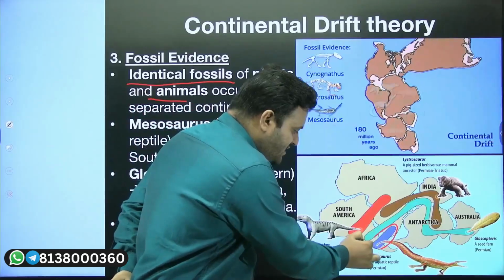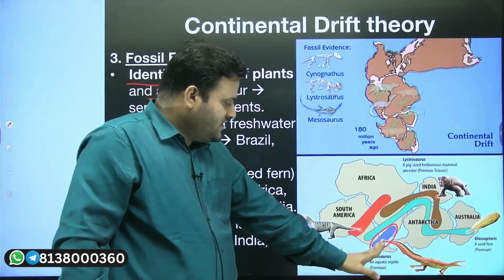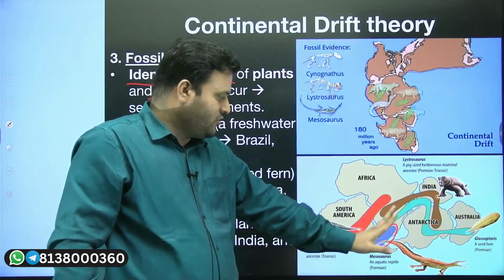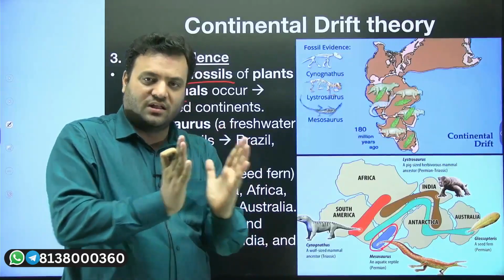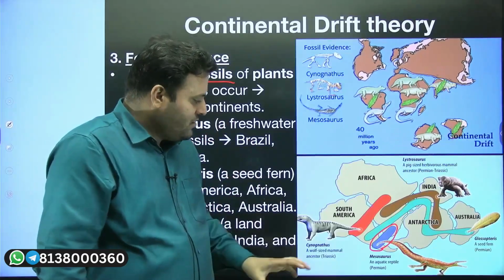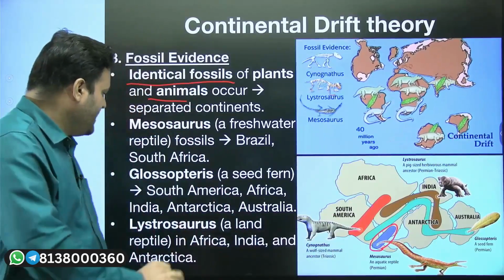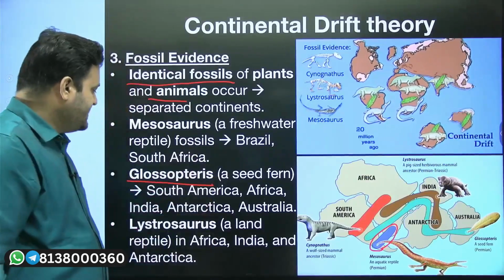Here you can see in this image, Mesosaurs were found in this part of South America, and in this part of modern day Africa. That means these two land masses were connected together. Moreover, apart from Mesosaurs, Wegener stated that we have evidences regarding the